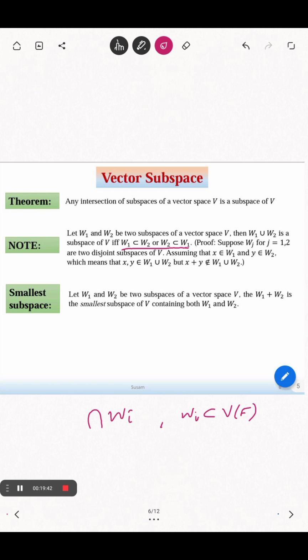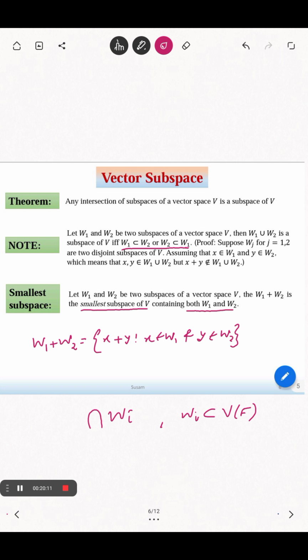And another thing: suppose you are given two subspaces W1 and W2. Then W1 plus W2, which is defined as x plus y such that x is in W1 and y is in W2, is known as the smallest subspace of V containing both W1 and W2.